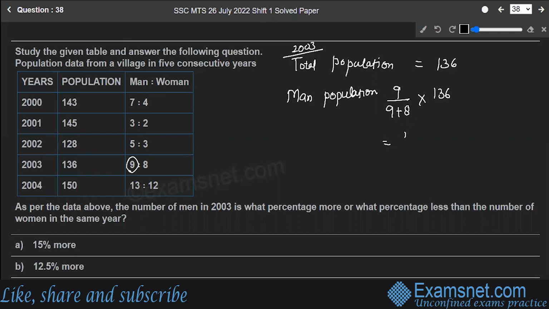So this will be equal to 9 upon 17 into 136, which will give you 72. So this will cancel at 8. This will be 72. So man population is 72 over here. And what will be the woman population? I'll write it down here.